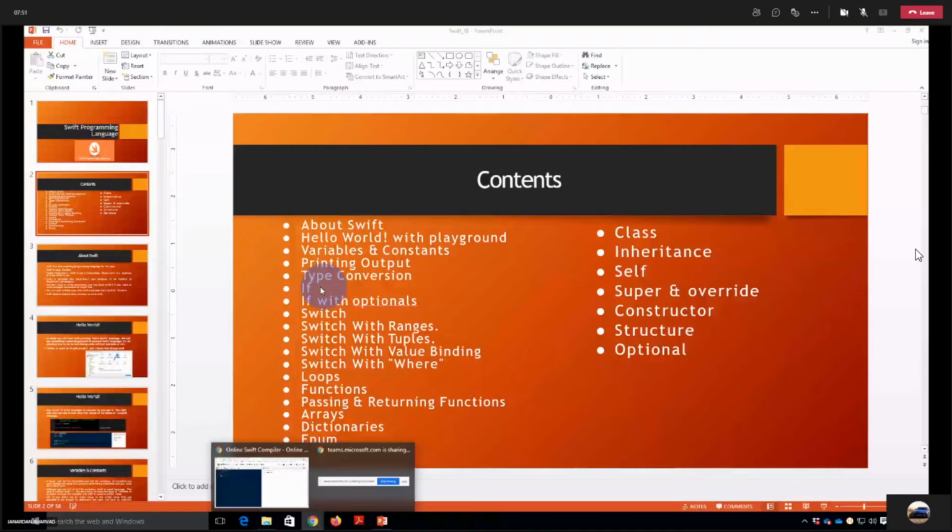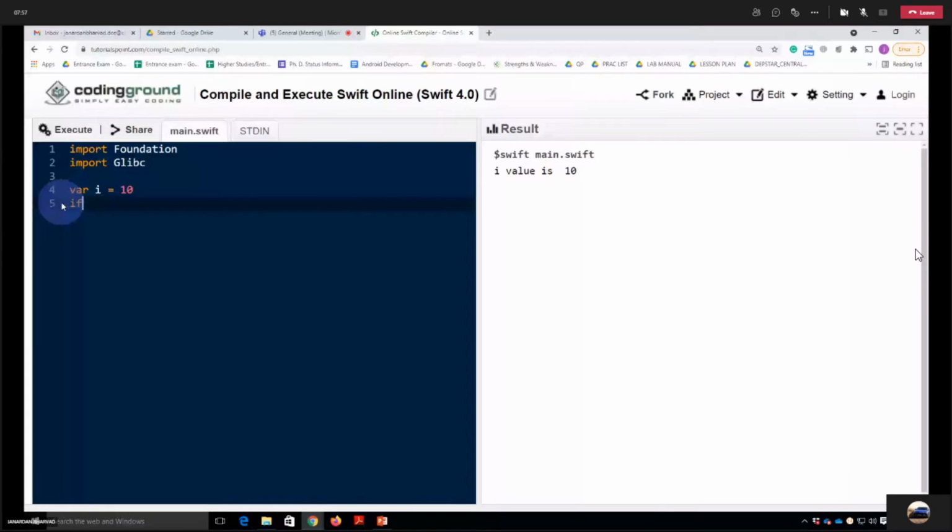We know why we are using an if condition: if we want to check some condition and accordingly execute some code if the condition is true. Let's say I'm writing that if I is greater than 9, in that case I want to print something, let's say hello. What do you think? It will give an error or not? No, sir. Okay, let's see.